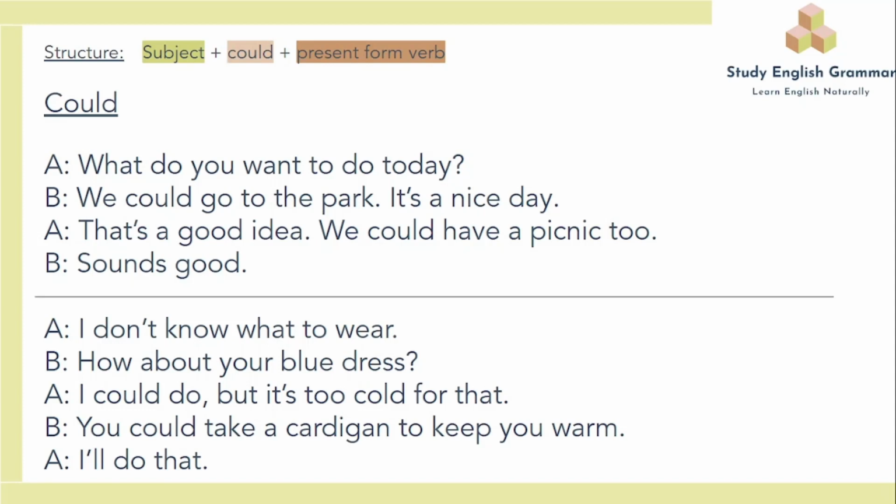So the question at the beginning, what do you want to do today? There are many options of what the person wants to do. Person B makes the suggestion, we could go to the park. Going to the park is one of many options, but it is the most likely for B. A replies, that's a good idea. When they're at the park, there are many options as to what to do. Person A suggests, we could have a picnic, meaning for person A, picnic is the most likely option.